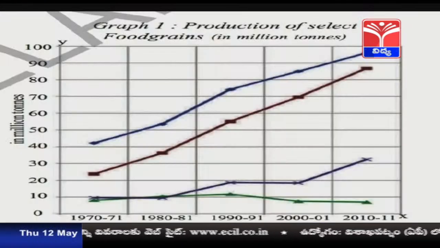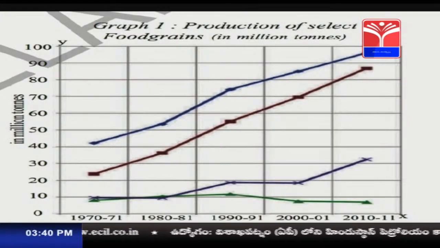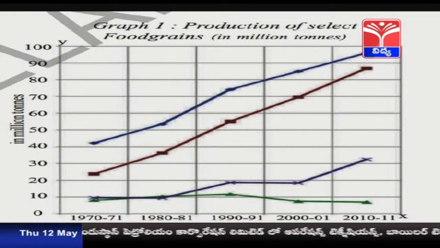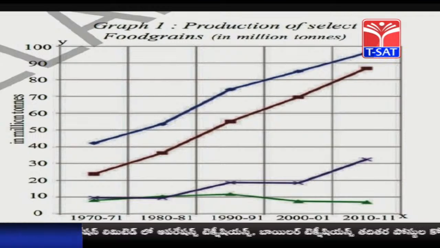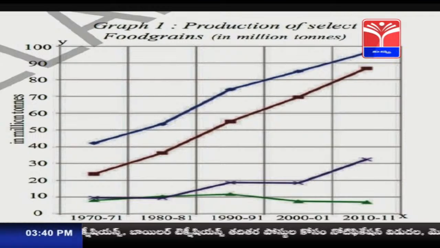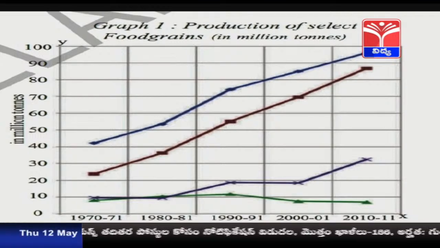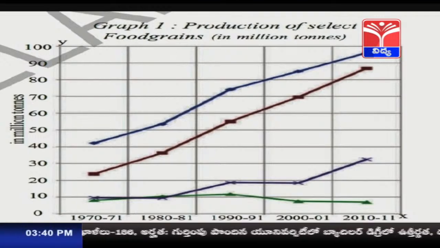So, see this graph, children. Graph 1, production of select food grains. This has been done by the previous governments, from 1970-71 till 2010-11. This graph depicts how the production of the food grains has increased.